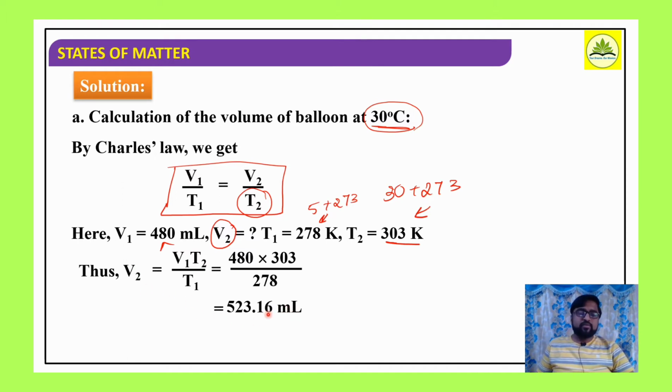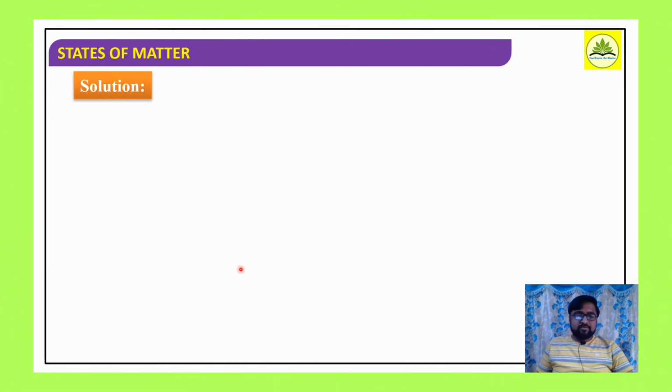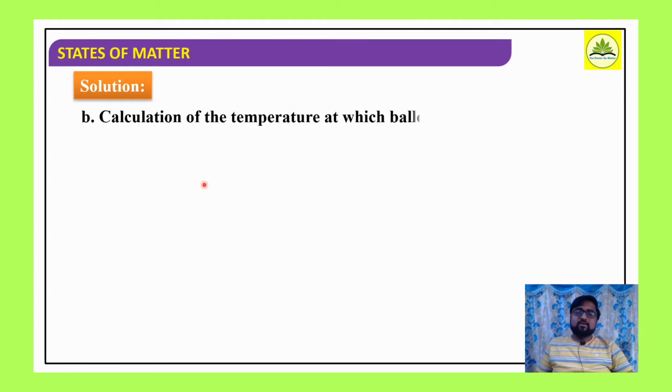So what is the volume we are getting? The volume of the gas filled in the balloon is already 480 ml. If it is brought to a room having 30 degrees Celsius, the balloon will expand its volume up to how much? 523.16 ml. But what is the maximum volume? We already know it is 548.6 ml, which is more than this. Therefore, we can say the balloon will not burst if it is taken to a room having 30 degrees Celsius.